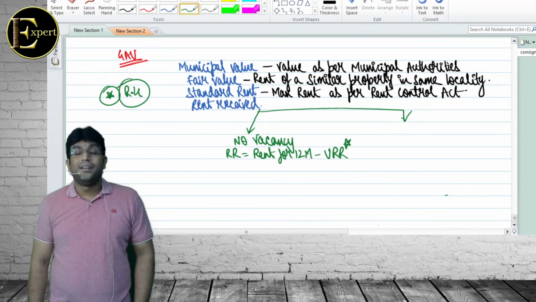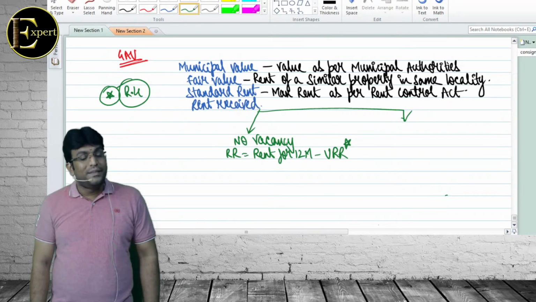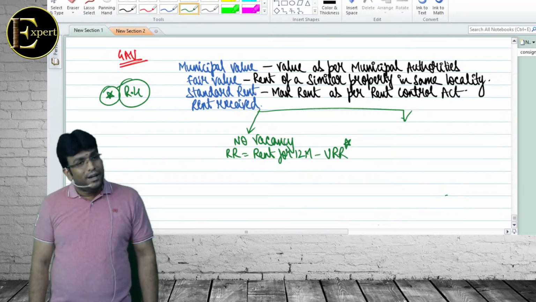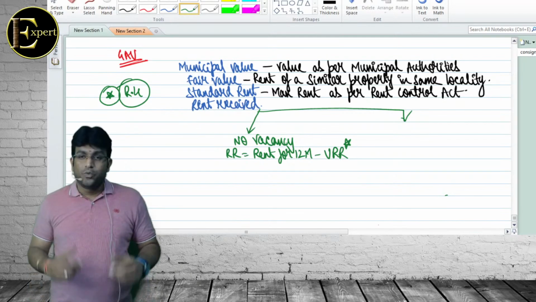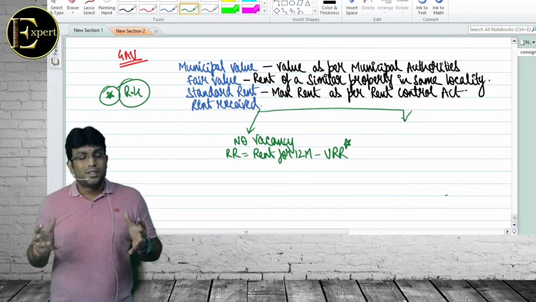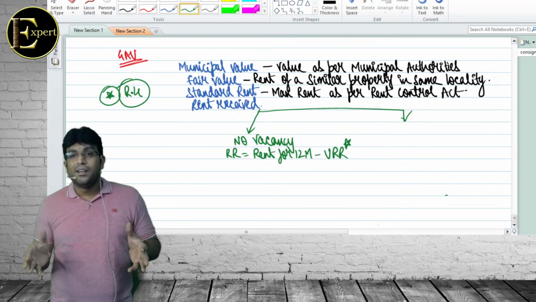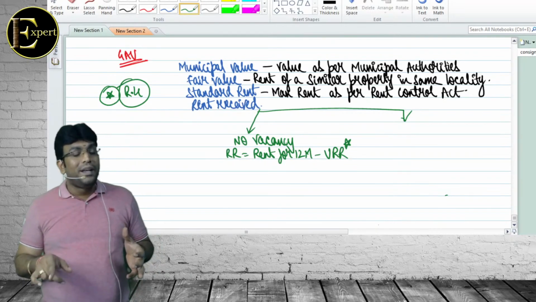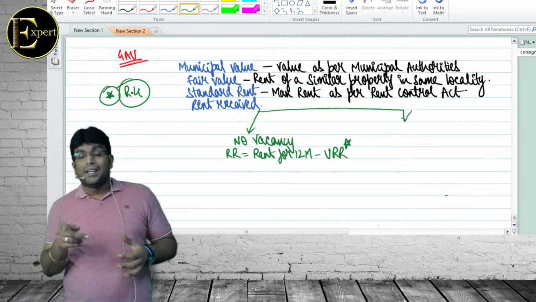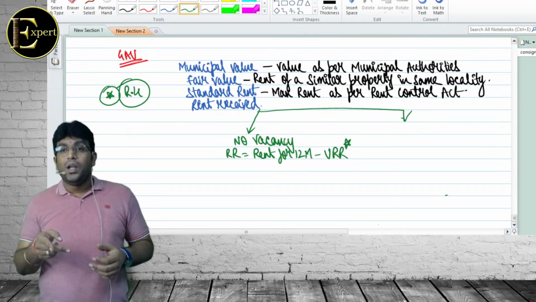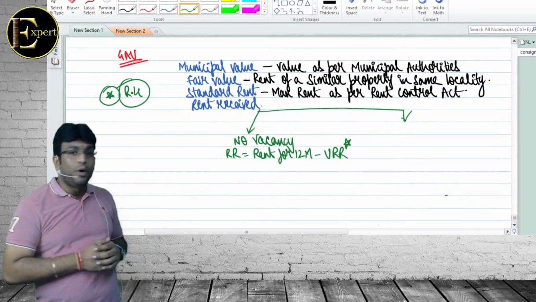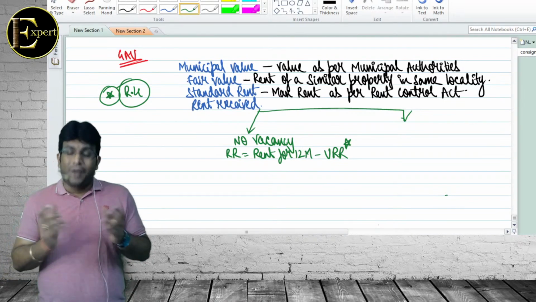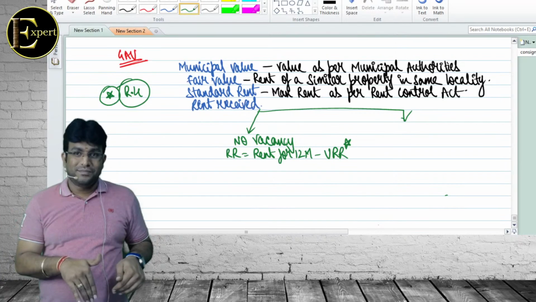7A. 7C, 8, 7B, section 22, 27, 23.1, computation for let out, 23.2, self-occupied. Clear? What is it we are trying to find out? GAV. But to find out GAV, we should know all this first.